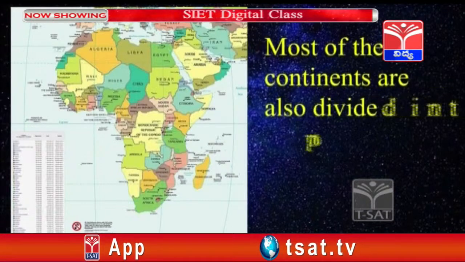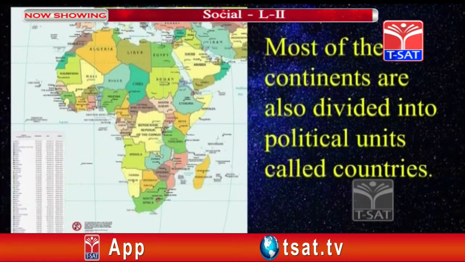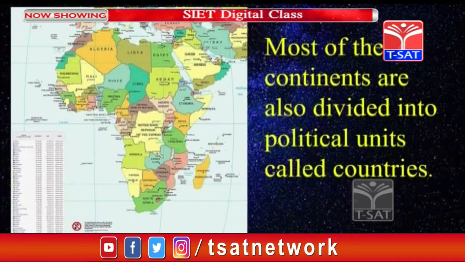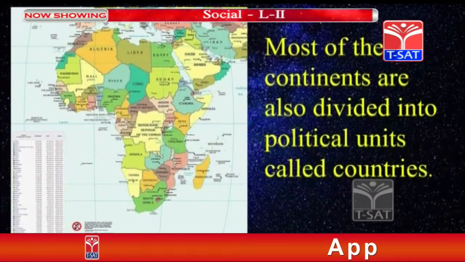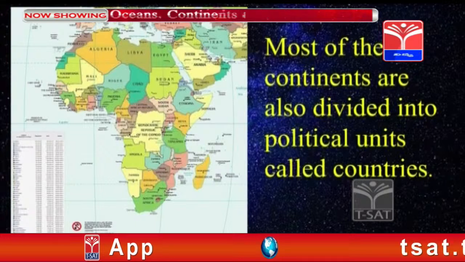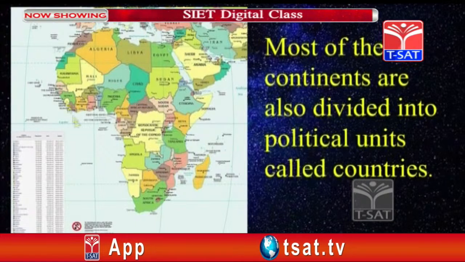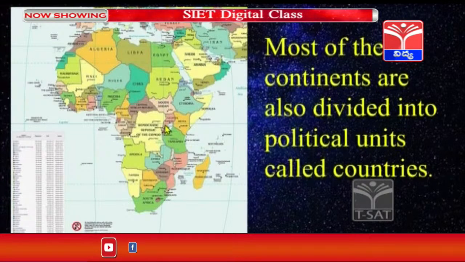Most of the continents are also divided into political units. Means for administration purposes, they are divided into units which we call countries. Here you can see the African continent. We have different types of countries here. You can observe in the map, so like this, the political divisions are there.